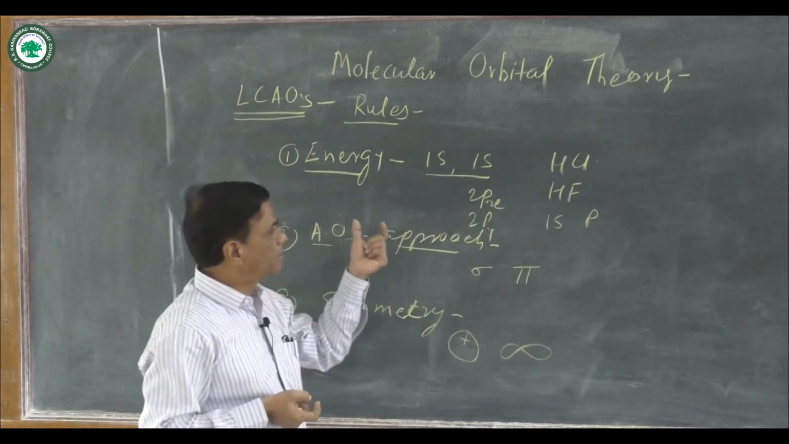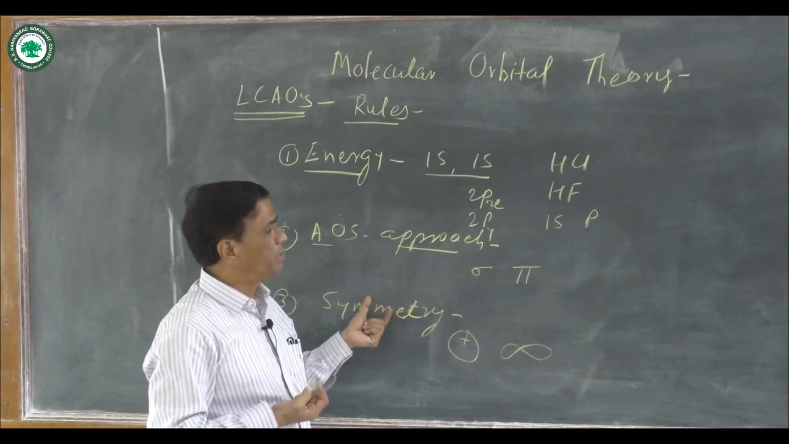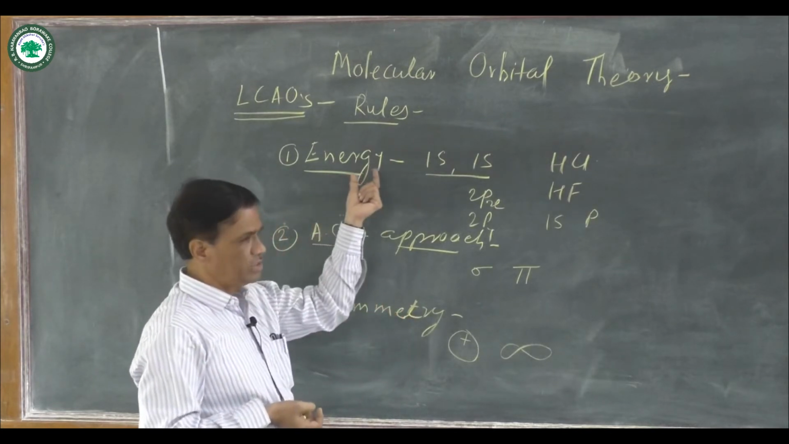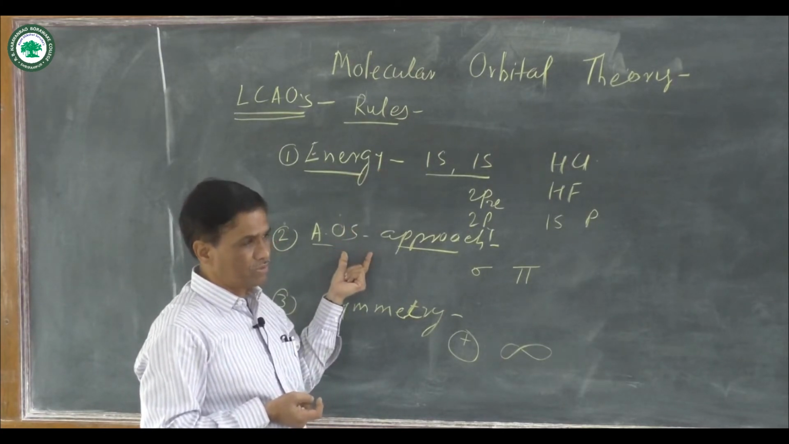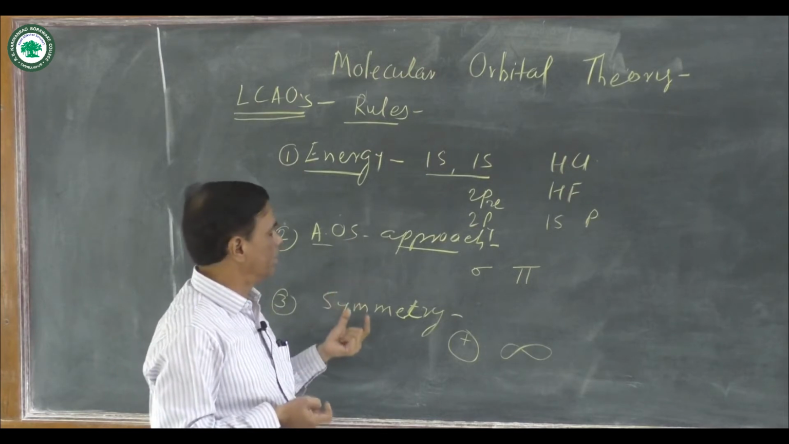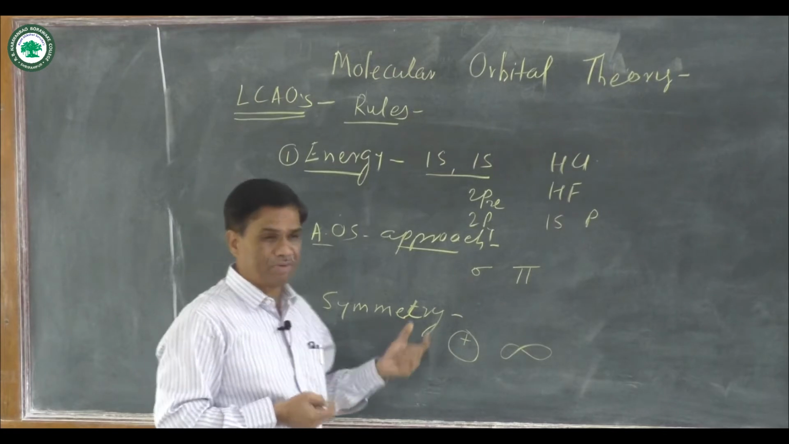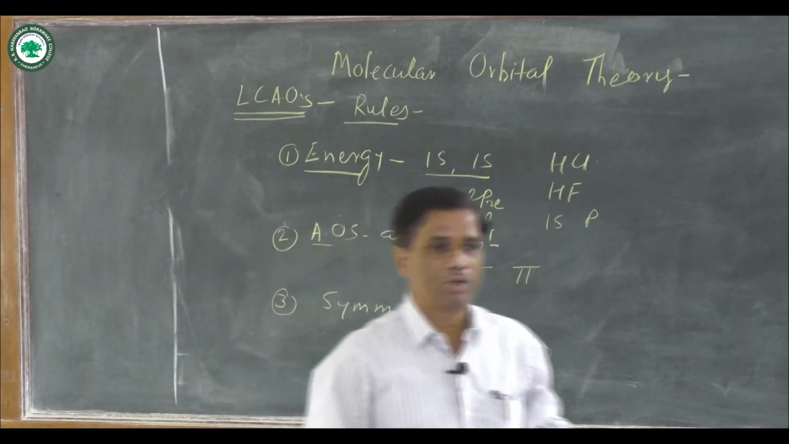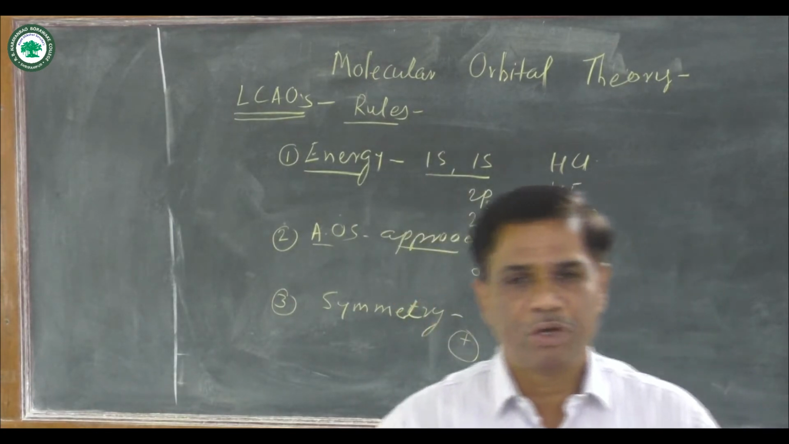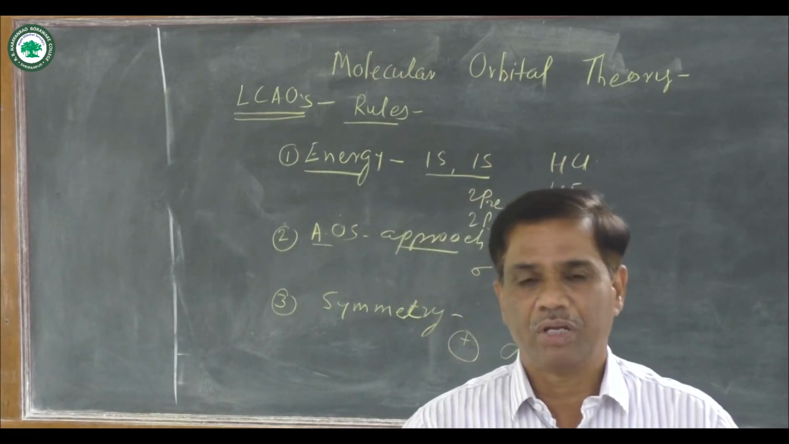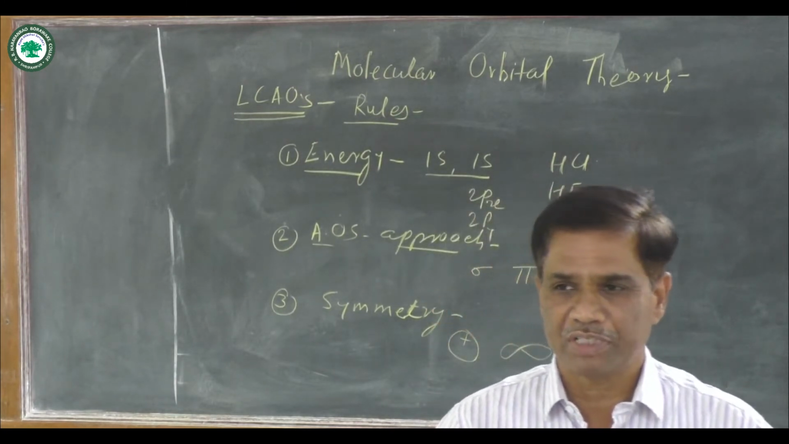These are the three main rules for the formation of linear combination of atomic orbitals. One is that energies are the same. Second is that atomic orbitals come close to each other and there is overlapping. And third, their symmetries must be the same. Apart from these rules, when atomic orbitals combine, there is formation of molecular orbitals, and as many atomic orbitals as are combined, that many molecular orbitals are formed.